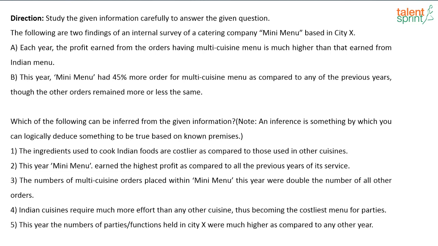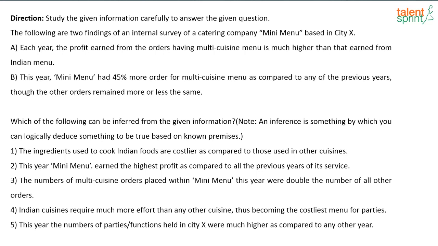Which of the following can be inferred from the given information? Okay, so what is given in the findings here? Generally for this company, orders from the multi-cuisine menu is higher, or profit earned is higher. Okay, it is given profit earned from the orders having multi-cuisine menu is higher. Okay, so profit earned from the multi-cuisine menu is higher. Then this year, 45% more orders from the multi-cuisine menu has come compared to the previous years, and the other orders for other menu has remained the same. Now next one, which of the following can be inferred?